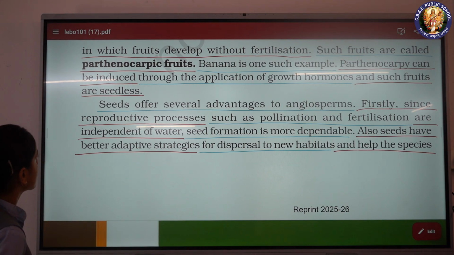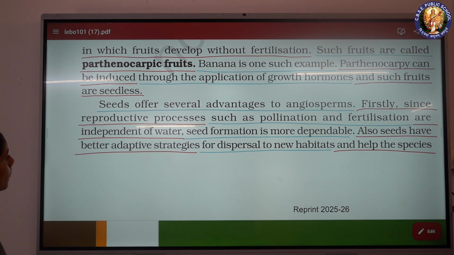Parthenocarpy can be induced through the application of growth hormones, and such fruits are seedless. Seeds offer several advantages to angiosperms.